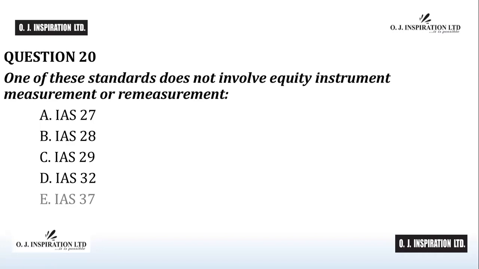IAS 27 separate financial statements, IAS 28 investments in associates and joint ventures, IAS 29 financial reporting in hyperinflationary economies, and IAS 32 financial instruments presentation all deal with equity instrument measurements or remeasurement in one way or another. E is the answer to question number 20.